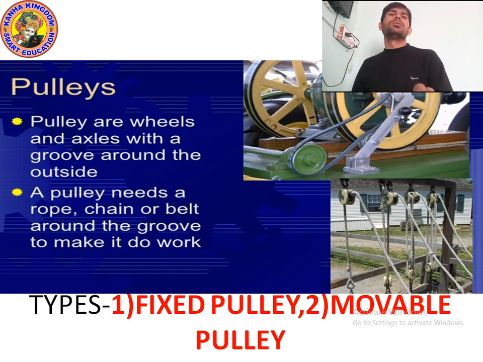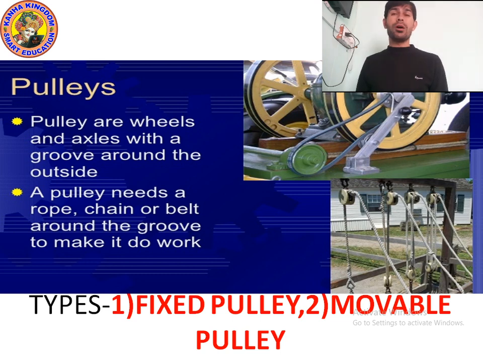So what is a pulley? A pulley is a round type of structure. You might have seen that in old times people used it to draw water from the well. Pulleys are wheel and axle with a groove around the outside. Yes, it has a groove.